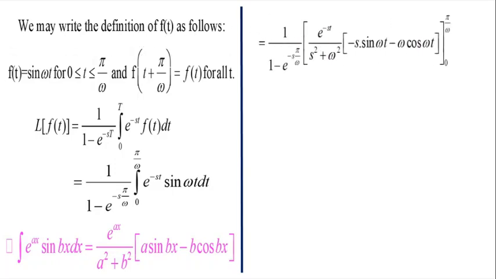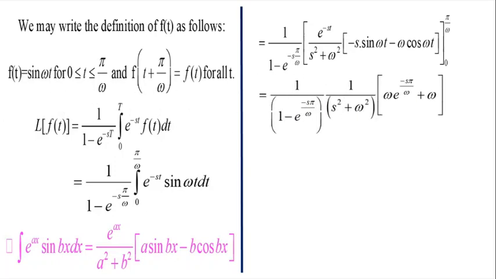So when we substitute it into the formula, we get 1 divided by 1 minus e power minus s pi by omega, into e power minus st divided by s square plus omega square, into minus s sin omega t minus omega cos omega t, under the limit 0 to pi by omega. So when we apply the upper limit minus the lower limit, we get 1 divided by 1 minus e power minus s pi by omega, into 1 divided by s square plus omega square, into omega e power minus s pi by omega plus omega.